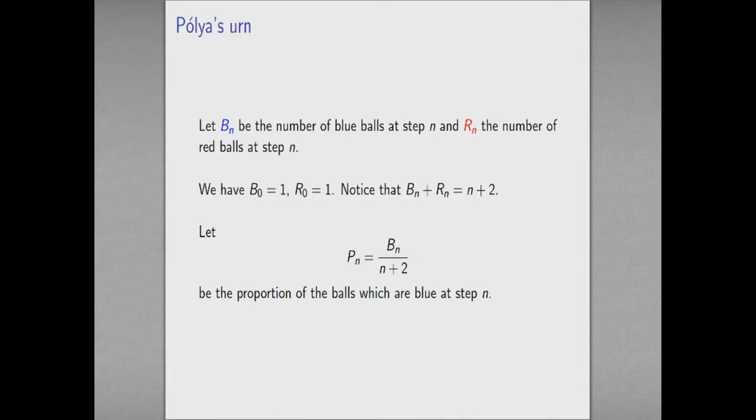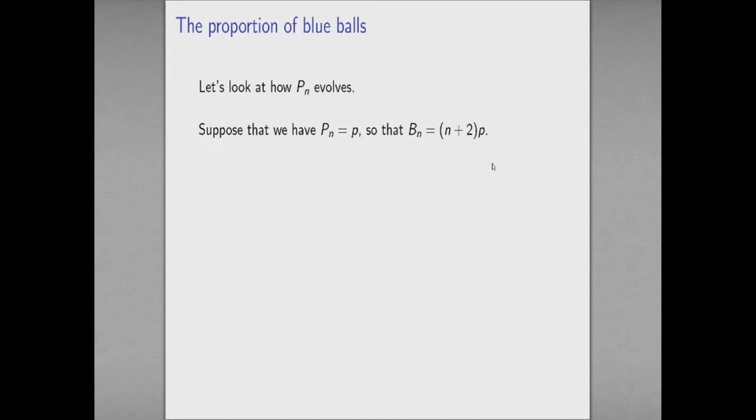It turns out to be a nice quantity. So how does Pn evolve? Suppose that at some particular step I've got proportion P of blue balls in the urn. I know that I've got n plus 2 in total, so Bn is n plus 2 times P. If I pick a blue ball, which happens with probability P, that's the proportion of blue balls in the urn, so that's also the probability that I pick a blue ball. So what happens in that case? If I pick a blue ball, I'm going to add an extra blue ball, and then in order to get the proportion, I need to divide by the new number of balls in the urn, which is n plus 3.